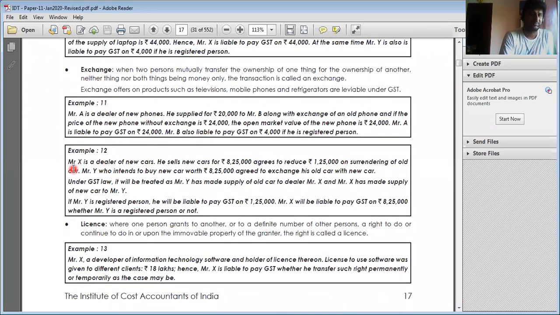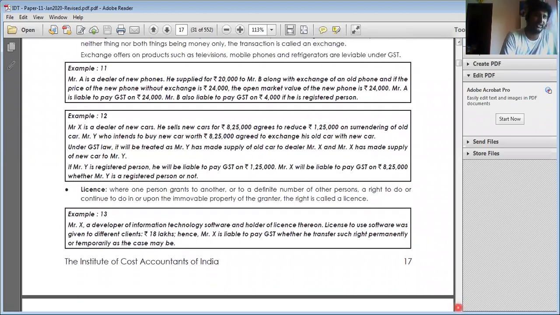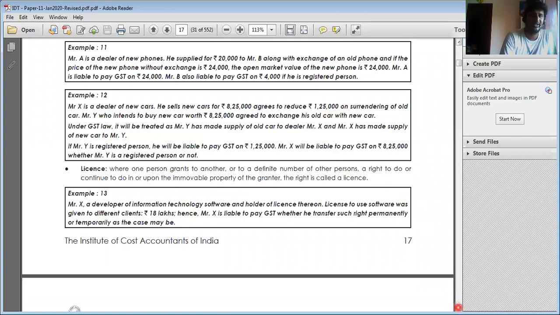Okay, next. Mr. X is a dealer of new cars. He sells a new car for rupees 8,25,000. He reduced 1,25,000 by taking the old car. So the total supply from X to this particular person Y is 8,25,000. If Y to X, if it is a car dealer subject to registration, then that is also regarded as supply. If it is an individual, or a business person who is not availing input tax credit, then it is not regarded as supply. That we have seen already.